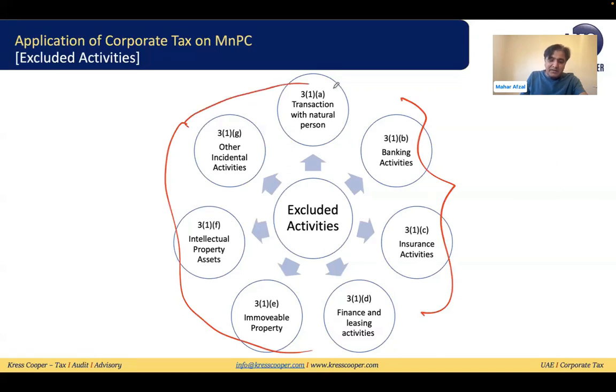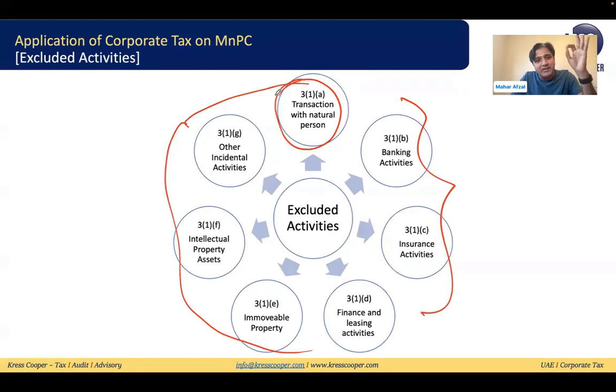If they are providing these services to natural persons, then it will be subject to tax. But for sure, the manufacturing companies within the free zone will not be providing banking services, insurance services, finance and leasing, immovable property, or intellectual property. The only important thing is if this manufacturing and processing company is providing services to a natural person within the free zone, then it will be subject to tax.